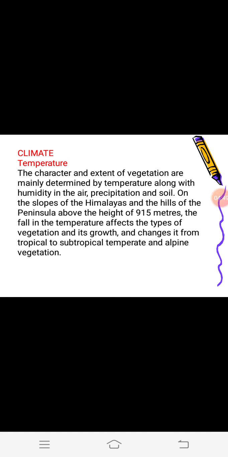Next is climate. What is climate? Climate is the condition of the atmosphere that remains for a long time over a large area. Temperature also affects the growth of vegetation. Growth of vegetation depends on the humidity in the air, precipitation and soil. As I have already told you, vegetation is affected by humidity in the air, precipitation and the soil. We have already discussed this.